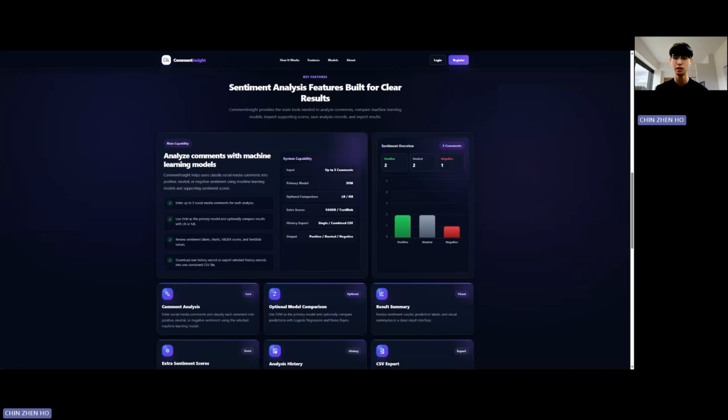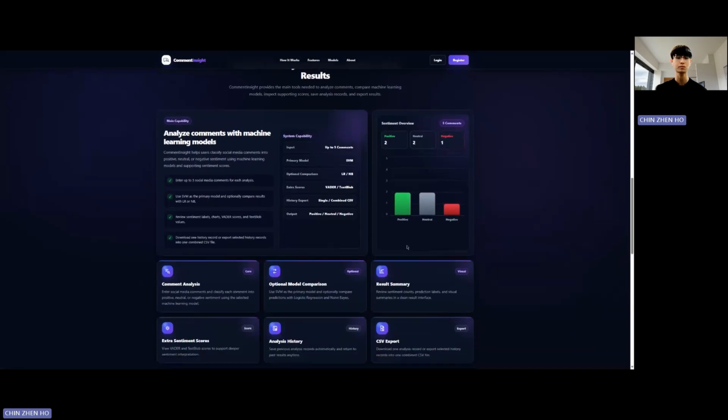On top of that, it adds TextBlob for extra interpretability, visual chart, CSV export, and persistent user-specific history stored in Firebase, summarized here in the feature section.